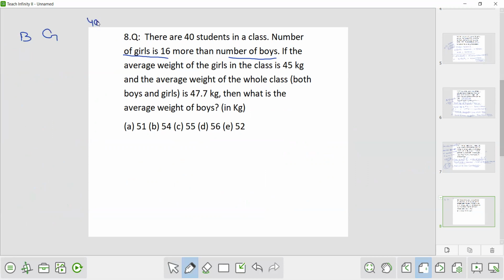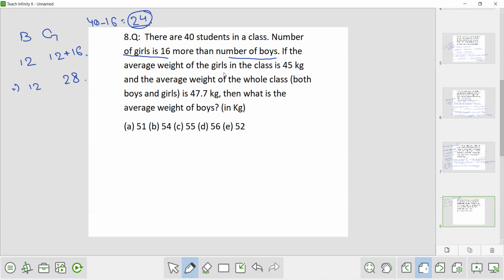So first subtract 16 from 40. How much is the remaining? So 24 is the remaining. Now for this 24, divide it into two equal parts. So boys 12 and girls 12. Now girls is 16 more, so add 16 over here. So now boys is 12 and girls is 28. This is the best way to do this question for any type of question where you will find such type of problem.